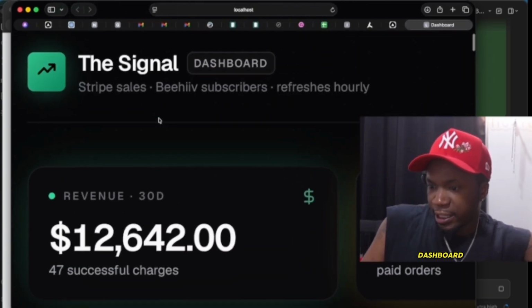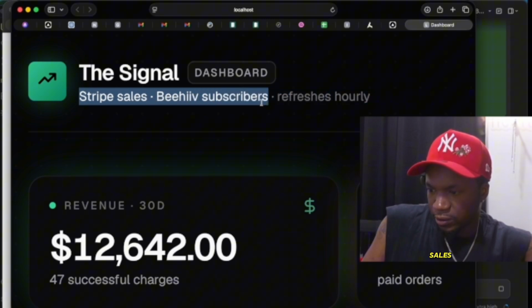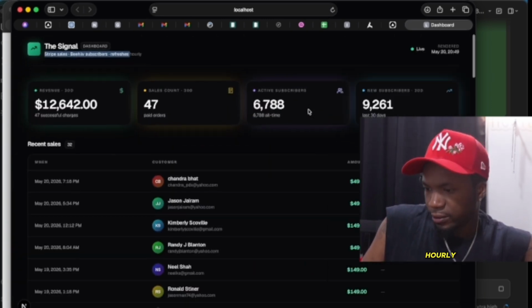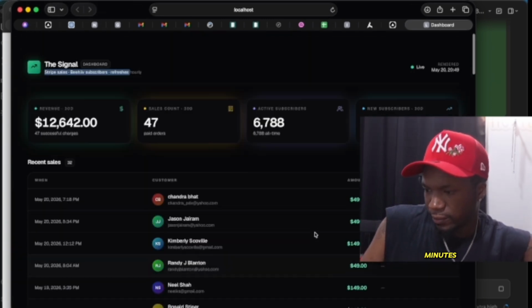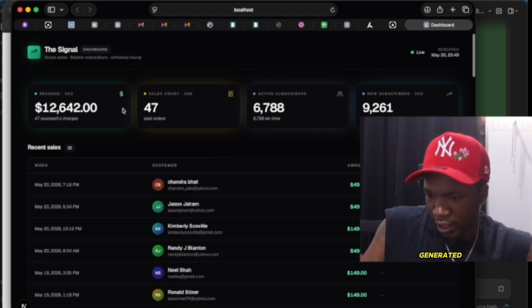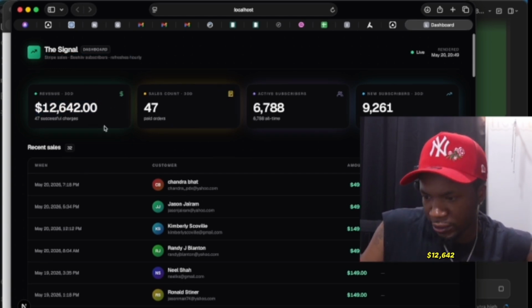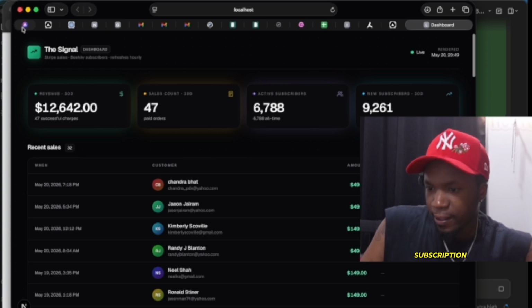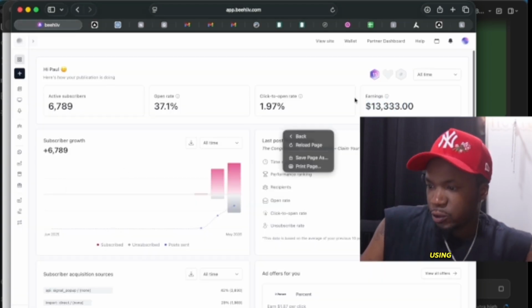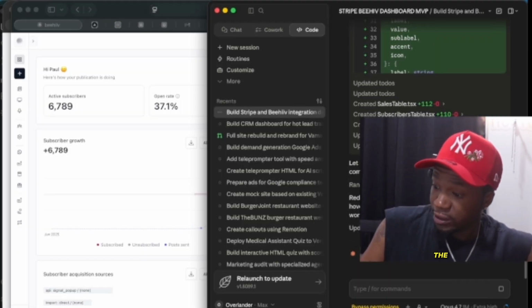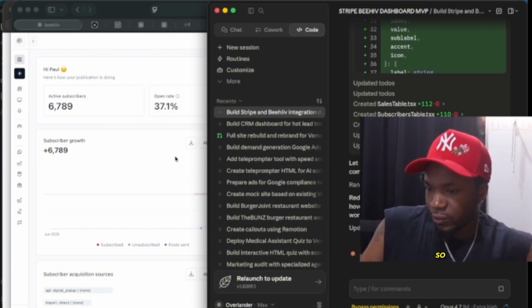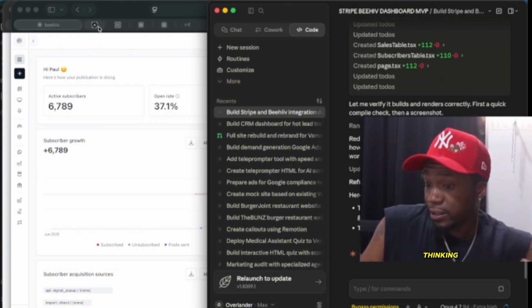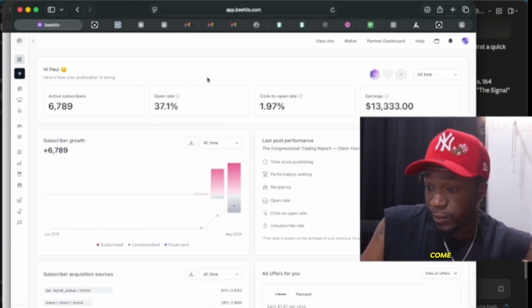This dashboard refreshes hourly. I just built this in less than 20 minutes. And as you can see, I've generated $12,642 off of an email subscription, all out of Beehiiv, using Claude, because Claude writes the emails as well. So it's not impossible. It did take a lot of thinking, I will say that. I didn't just come up with this overnight.